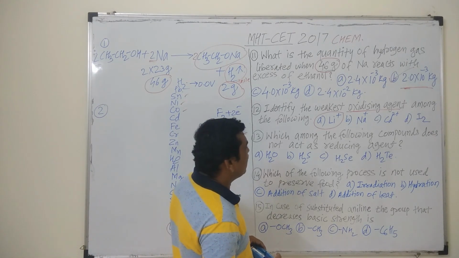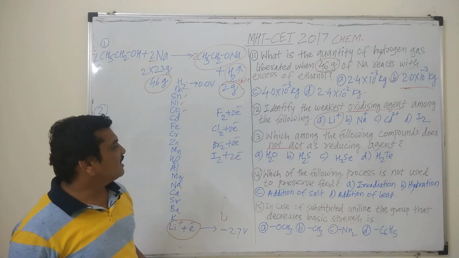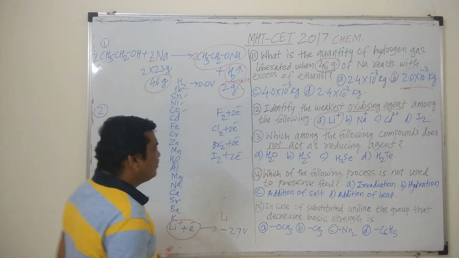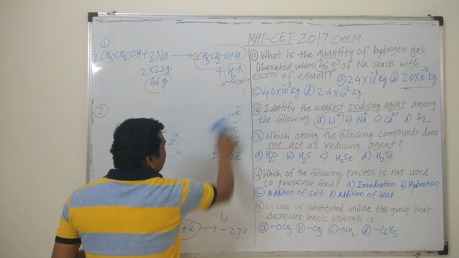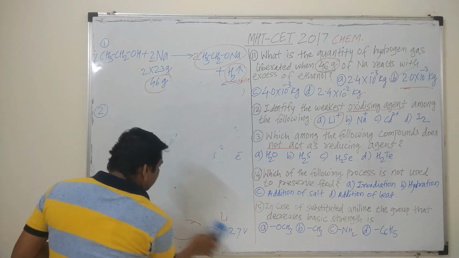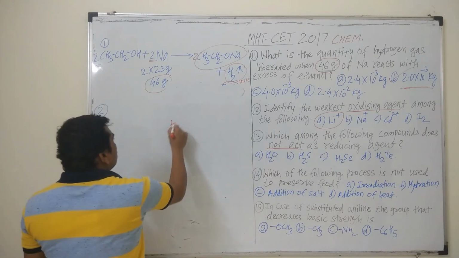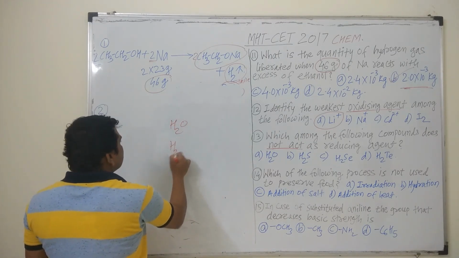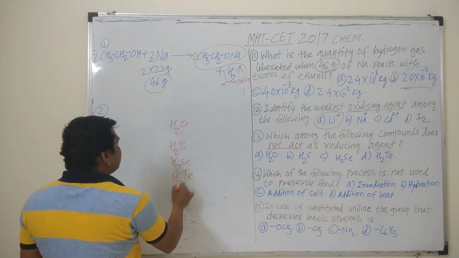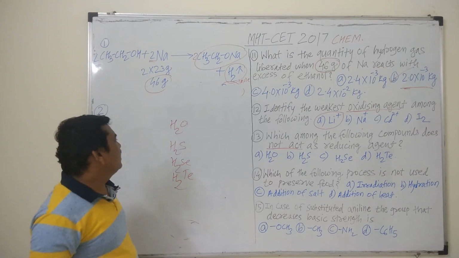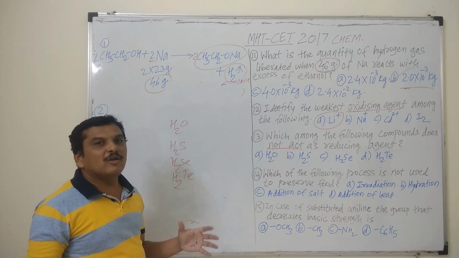Which among the following compounds does not act as a reducing agent? The options are H2O, H2S, H2Se, and H2Te. These are the hydrides of oxygen family elements: oxygen, sulfur, selenium, and tellurium, this is the order of these family elements. And in the hydrides, if observed, H2O has strong intermolecular